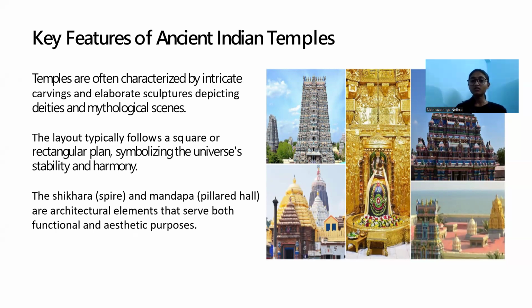Basically, the layout of the temple is in a square or rectangular plan, which symbolizes the universe's stability and harmony. To bring that stability and harmony in the universe, they construct the layout of the temple in a square or rectangular form, and the main shikhara, the top of the temple, and the mantapa, the base of the temple, are constructed based on some spiritual knowledge and mindset to bring both the temple's aesthetic and functional purposes.